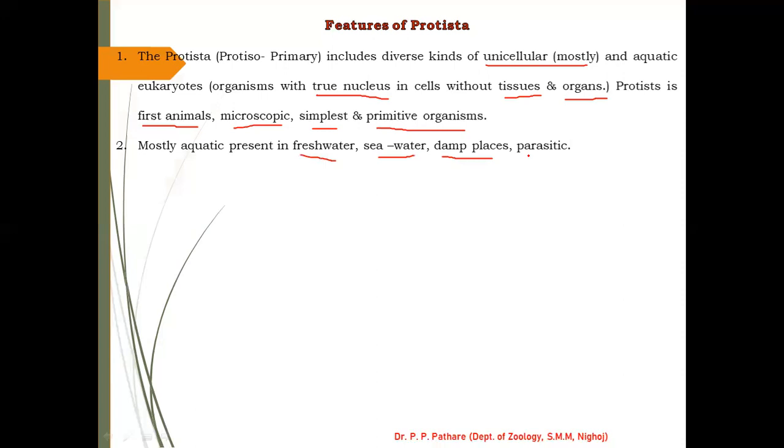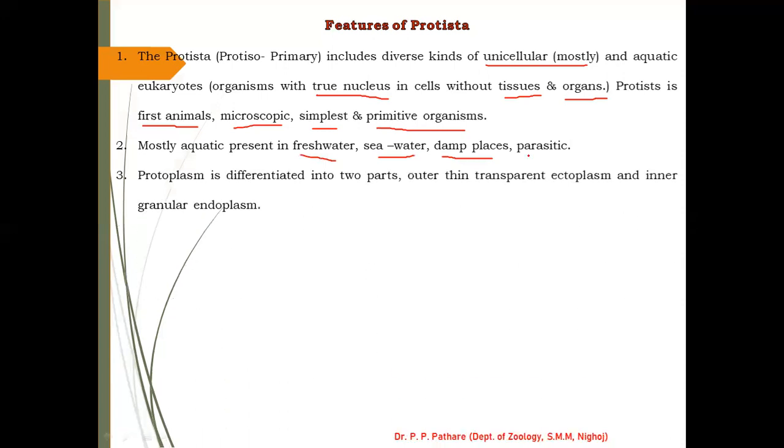Then Sporozoa, it is a class, includes n number of parasitic protists, both endoparasitic as well as ectoparasitic, meaning they depend on another living organism for food or shelter. I hope you understand the features of kingdom Protista. Next one is protoplasm.